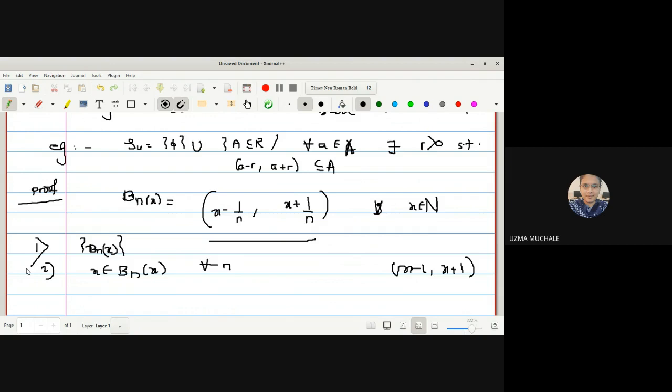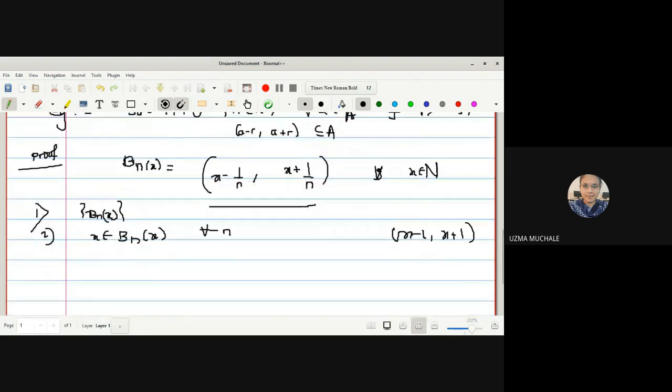Now next, what is the third condition? We have to satisfy the third condition. We should find the open set G, that is, G must be a member of the usual topology. Now, how do the members of the usual topology look?